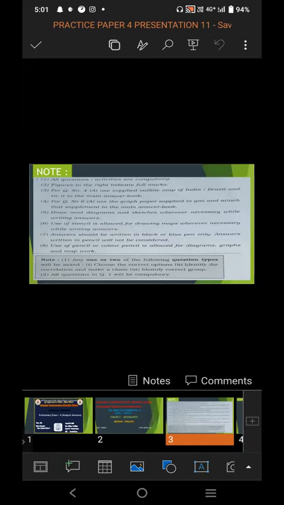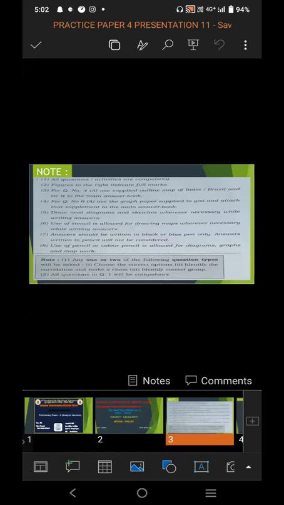So these are the instructions which you have to follow while completing your exam paper. All the questions and activities are compulsory that are asked in the question paper. You have to write and solve all the questions and activities. Figure to the right indicate full marks. If your answer is particularly right, it will get full mark.